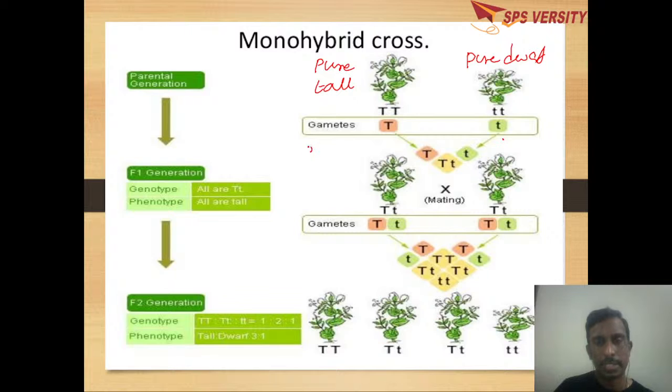The next step is fertilization, where fertilization leads to formation of the F1 hybrid. This F1 hybrid is heterozygous tall, that is capital T, small t. This F1 hybrid is subjected to self-pollination.